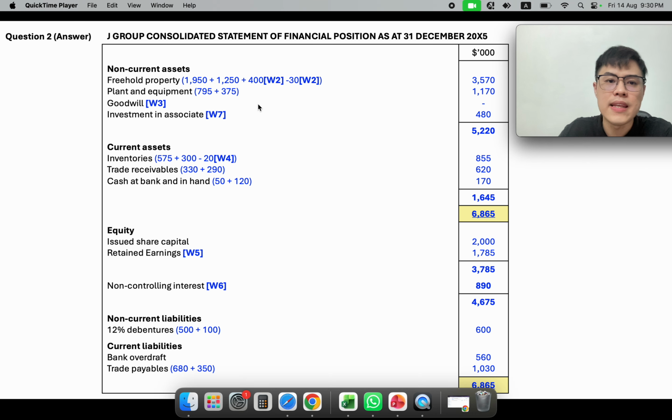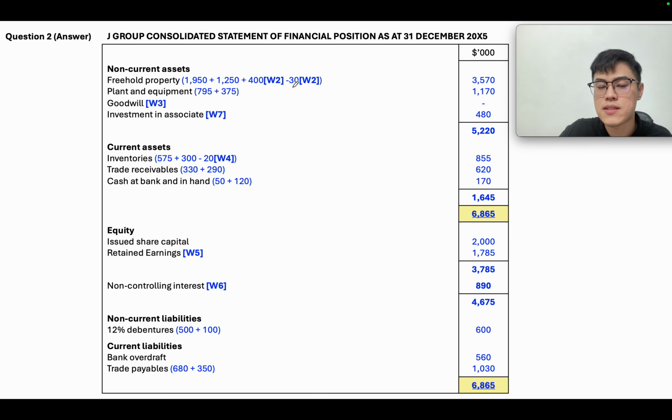So if you look at this, we combine J and P plus our revaluations minus our depreciation, and you will get the net. Plant and equipment is just J plus P. Goodwill and investment in associate. The investment in associate is the associate value already increased. Current assets are adjusted with J and P added together, and this is adjusted with the URP.